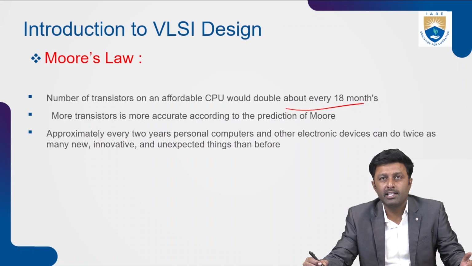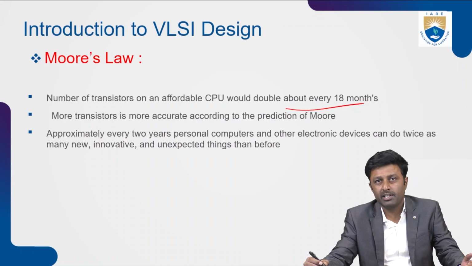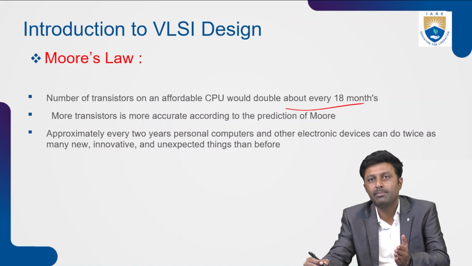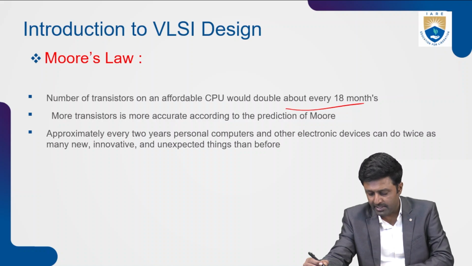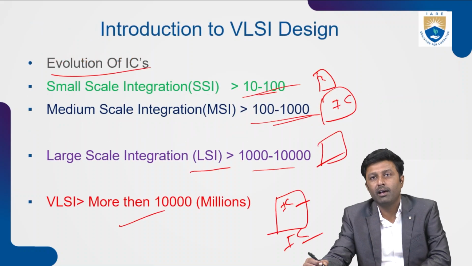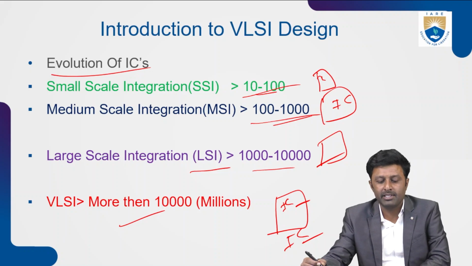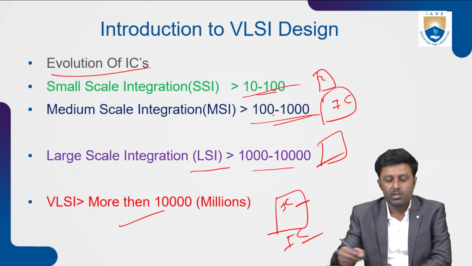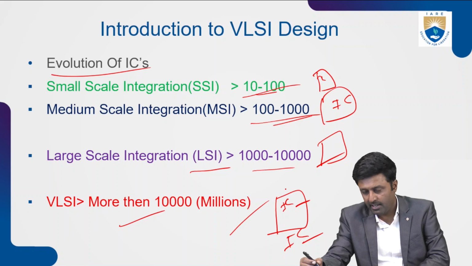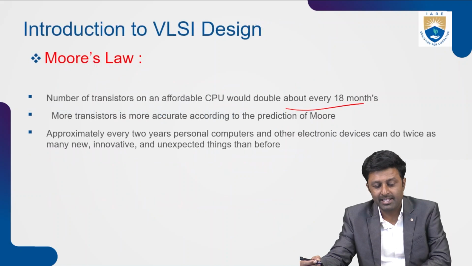So Moore's transistor count is accurate according to Moore's prediction. As he predicted at that time, from 1965 to date, the number of transistors implemented on a single IC has doubled every 18 months, as you can see from here. And now we can say it is in the millions.